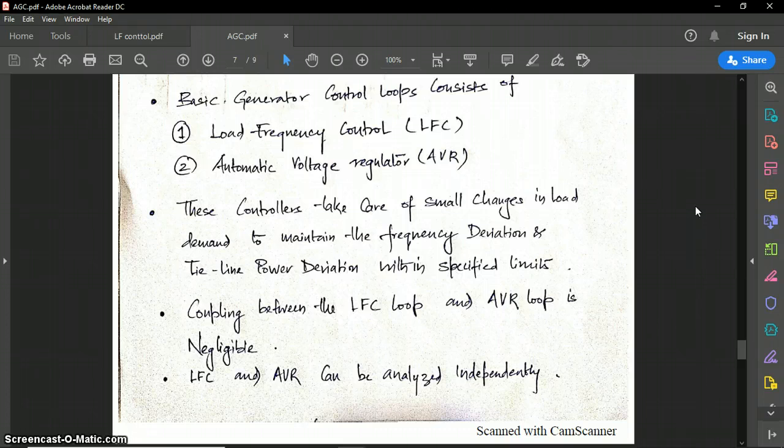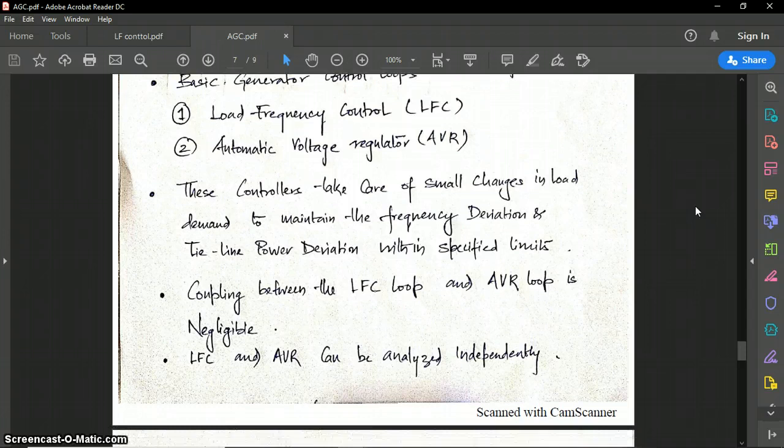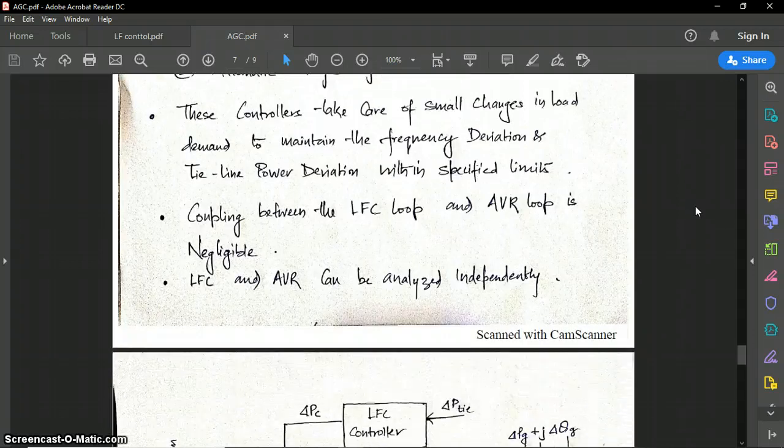Also the AVR loop, the voltage control loop, has a very small time constant, so it is very fast, and the transient will not affect the dynamics of the load frequency control loop. Load frequency control and AVR can be analyzed independently. This is why AVR and LFC can be analyzed separately.